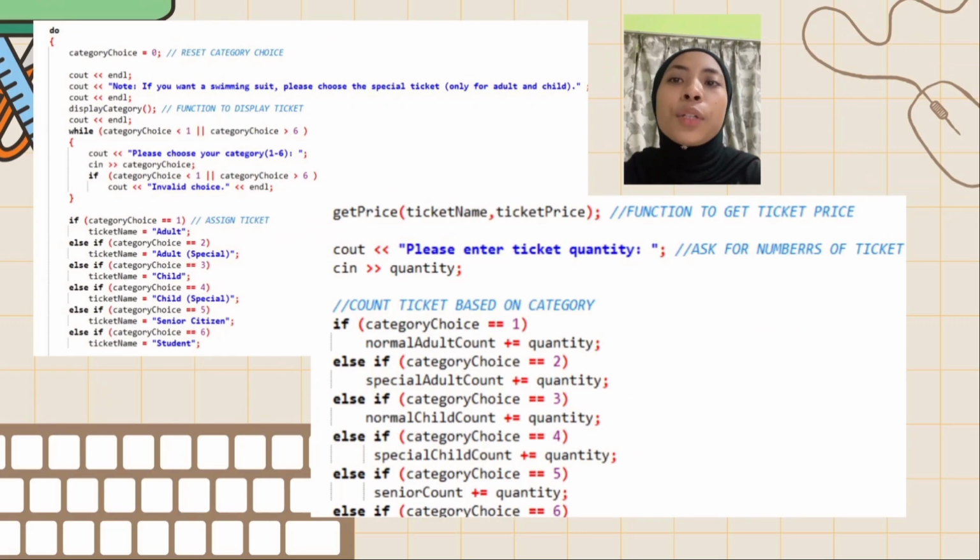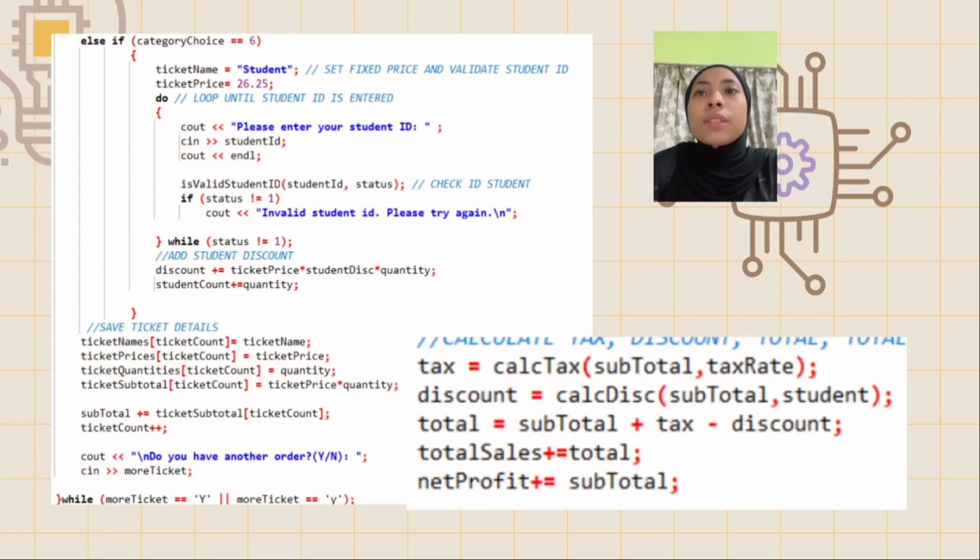After that, it prompts the user to enter their name and stores it in the name variable. A do-while loop is used here to allow the customer to select multiple ticket categories, ranging from category 1 to category 6. For each selected category, the program calls the get price function to obtain the ticket price. It prompts the user for the quantity and then calculates the total cost based on the chosen category. If the user selects the student category, the system will prompt them to enter a student ID. It then validates the ID using the isValidStudentID function.